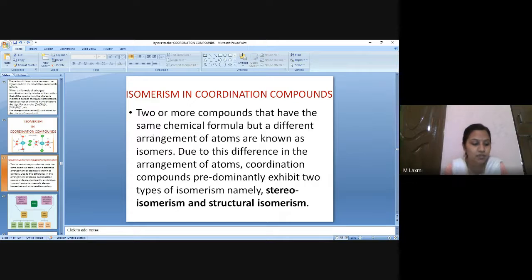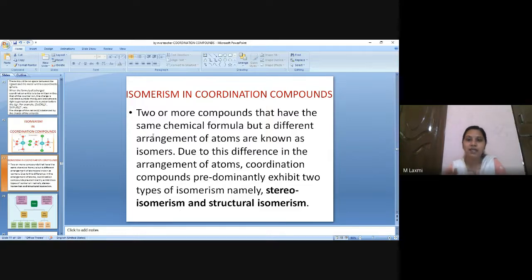So what is isomerism before? Two or more compounds having the same chemical formula but different structural formula. If it is structure, then that is structural isomerism. If the arrangement is different, then it is called stereoisomerism. So first, what are isomers? Two or more compounds, their chemical formula is the same, but their arrangement is different or their structure is different. This is called isomers.